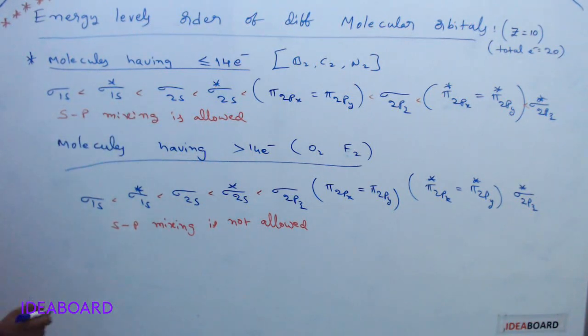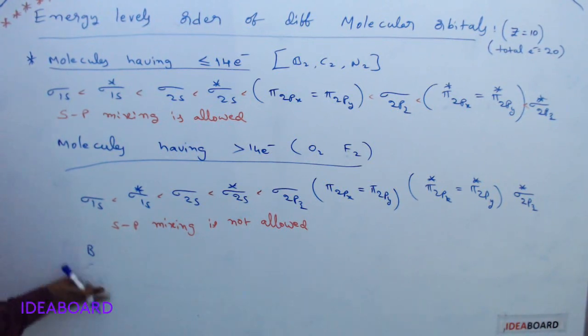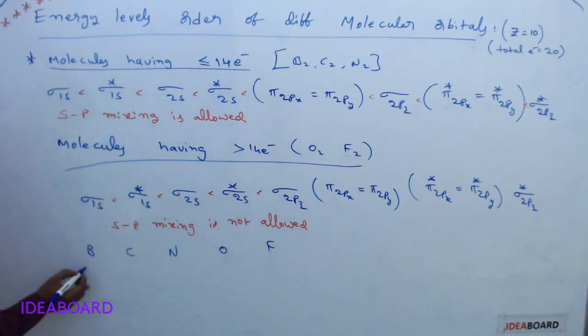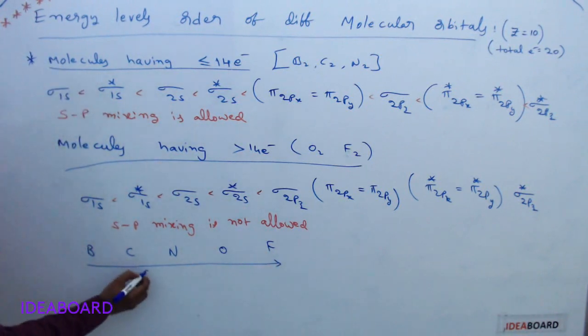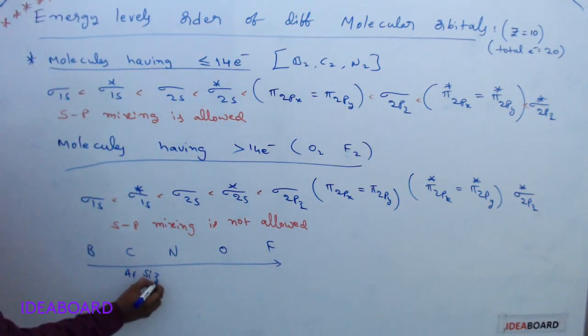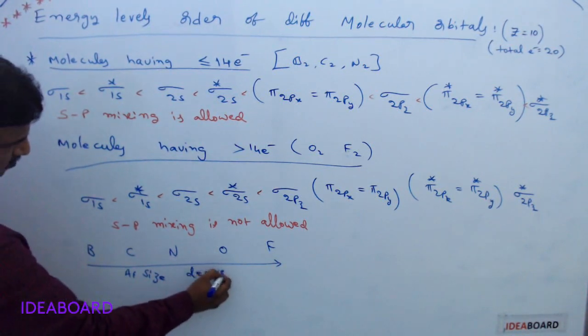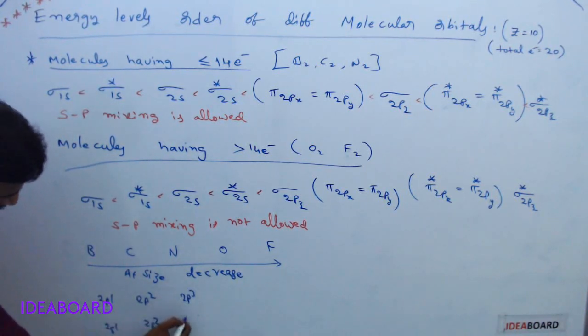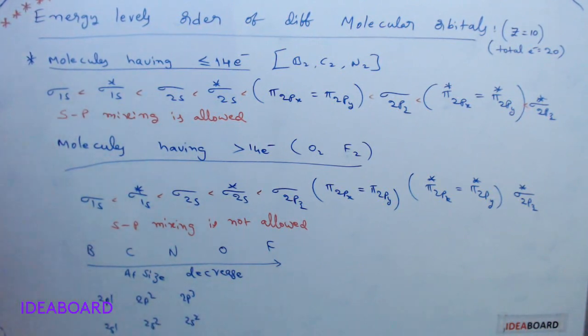Why is this? Simply remember boron, carbon, nitrogen, oxygen, fluorine in a period. From left to right, atomic size decreases. The configuration of boron is 2s2 2p1, carbon 2s2 2p2, nitrogen 2s2 2p3.